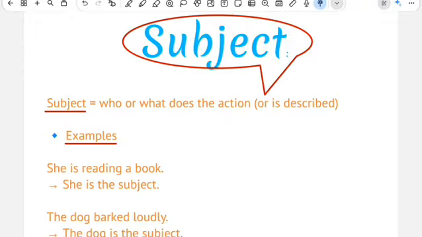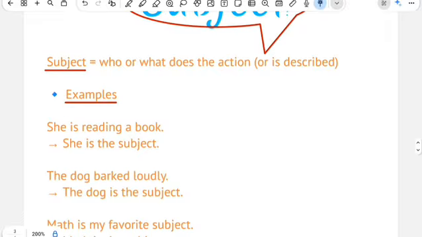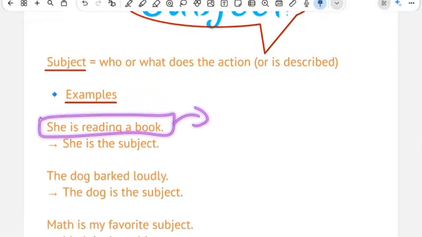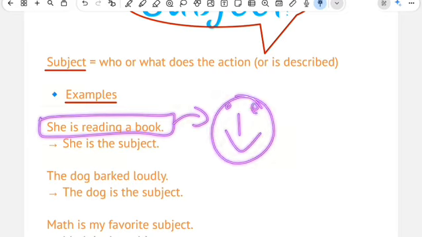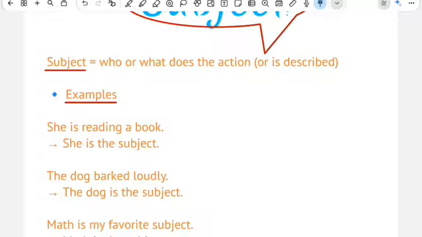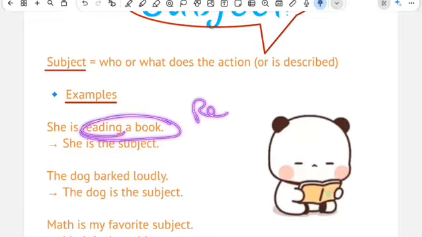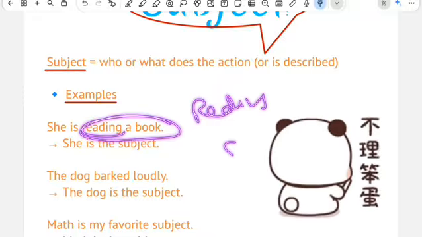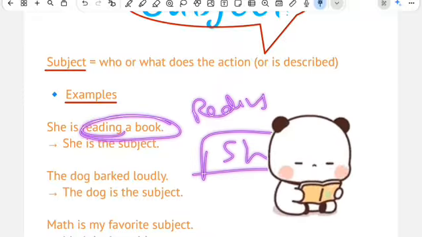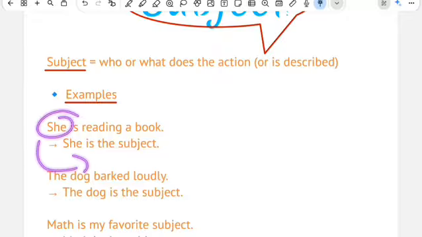Let's understand this with the help of an example. Here you can see: She is reading a book. Here is our sentence, and you know what a sentence is, so comment down what a sentence is, as we have already learned it in the previous video. She is reading a book. Here who is doing that particular action, who is reading the book? You are saying she, so you are absolutely correct. Here she is our subject. Isn't it that easy?